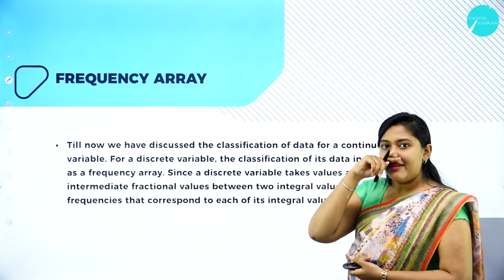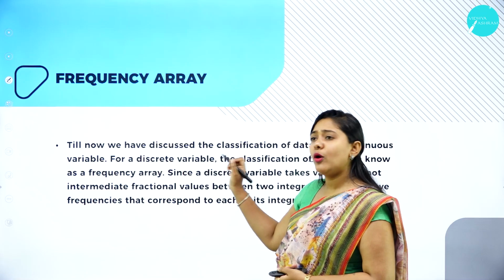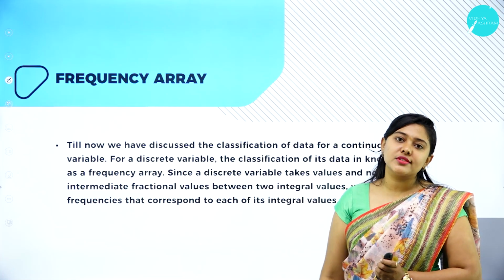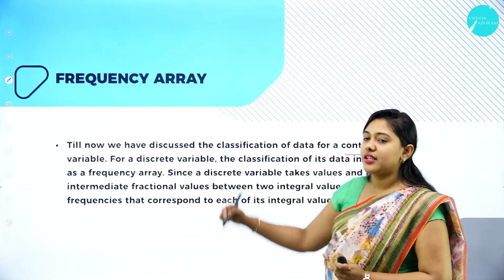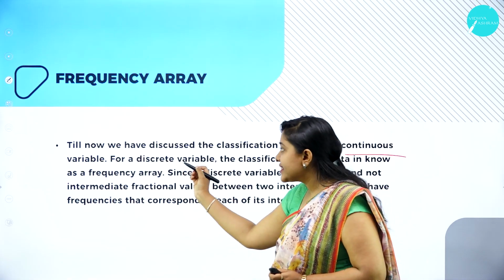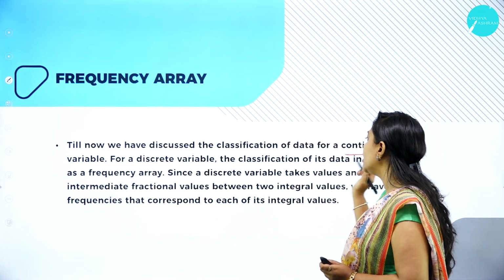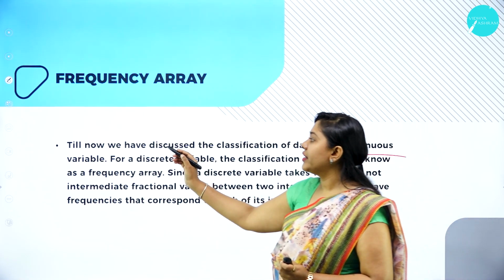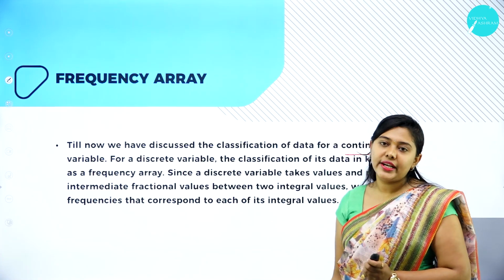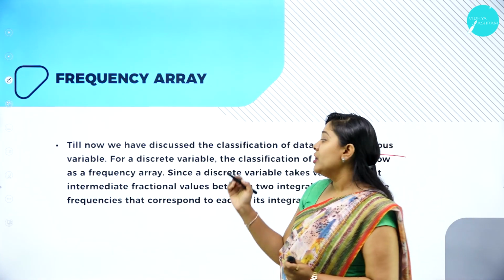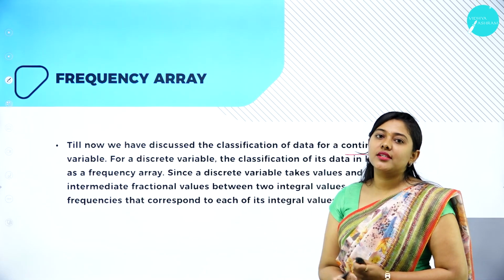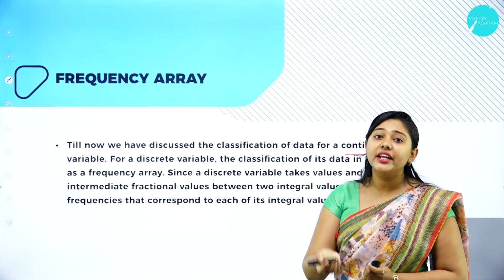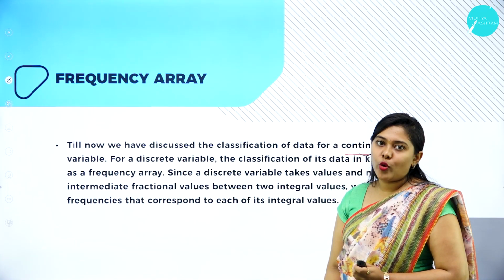Moving forward, we have frequency array. Till now we have discussed the classification of data and the frequency distribution of data for continuous series. But when we have to deal with discrete variables, we have a concept in statistics, that is frequency array. So when we classify the data of discrete variables, we call it a frequency array.